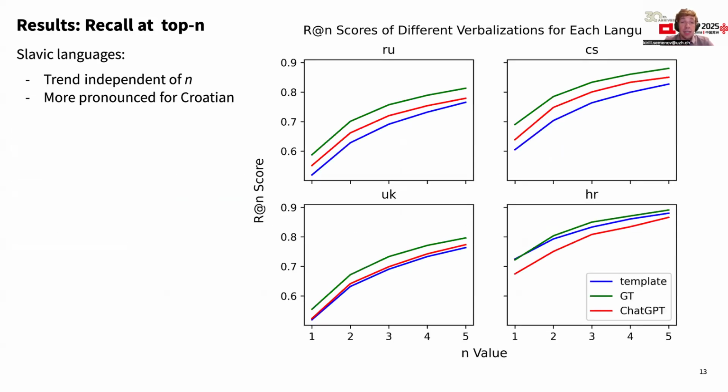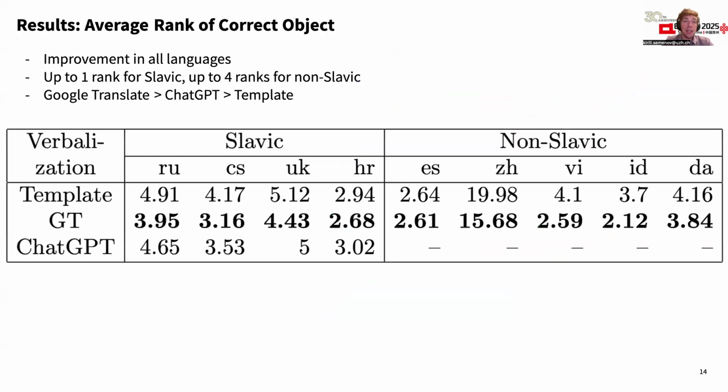Interestingly, this trend is stable across different values of top n. If we take top 1 to 5 answers, the deltas between different verbalization is almost always constant. Now, if we look at the rank distributions of the correct objects, and if we take the average rank of the correct object, we see the same trends, which are even more pronounced. Full sentence translation is better for all languages. We see again that the best score is for Google Translate, followed by ChatGPT, then Template.